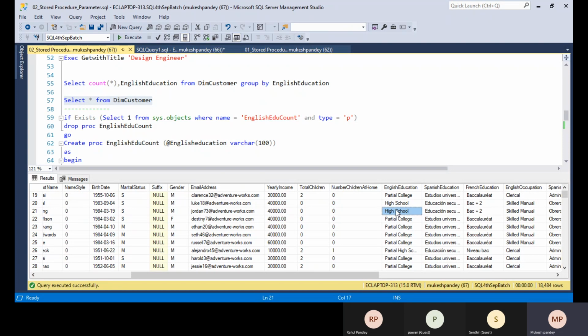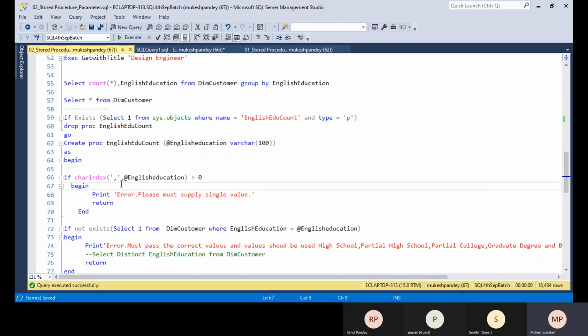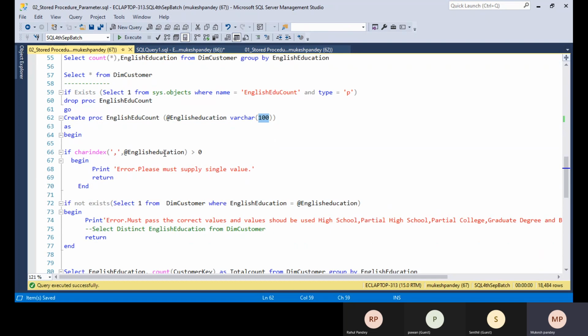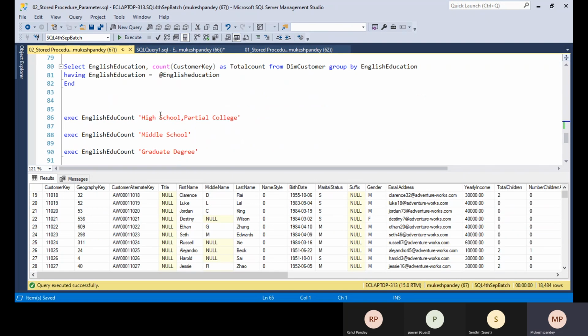So how can you pre-validate the parameter value? I'm creating here this one store procedure, the English count. I'm using the input parameter English education. Okay, so I use the where clause. The first requirement is that the user cannot pass multiple values. For example, suppose the user passes a value like this, high school and partial college. Okay, so you need to throw the error.